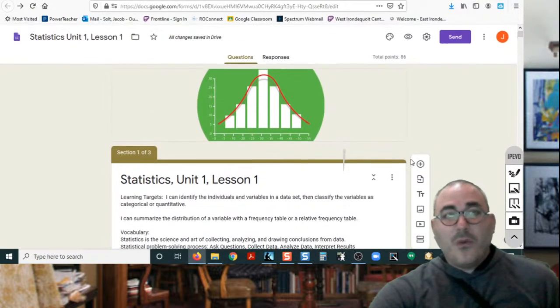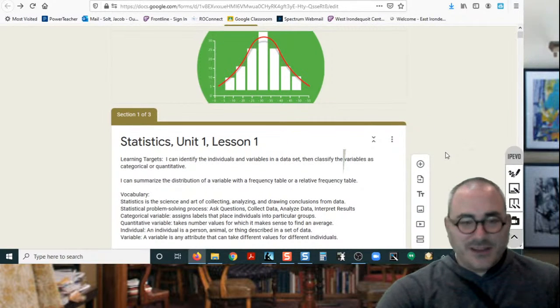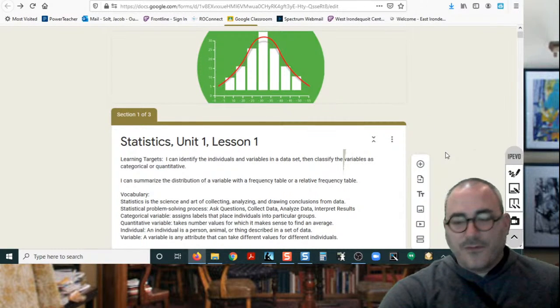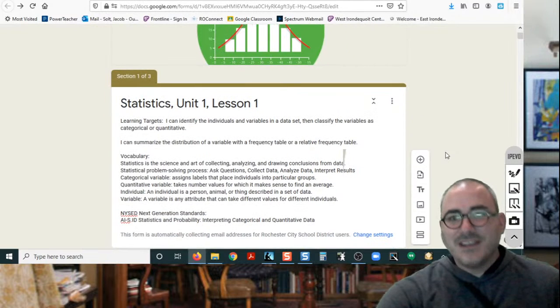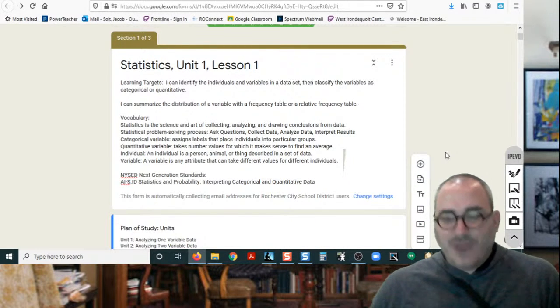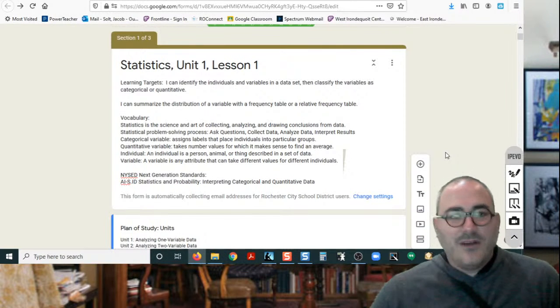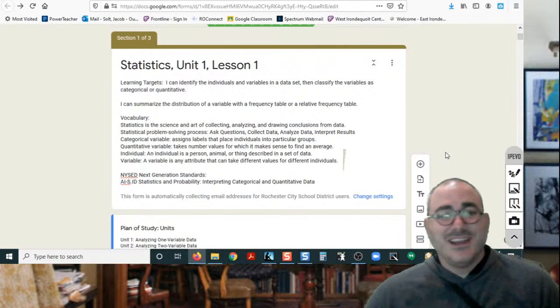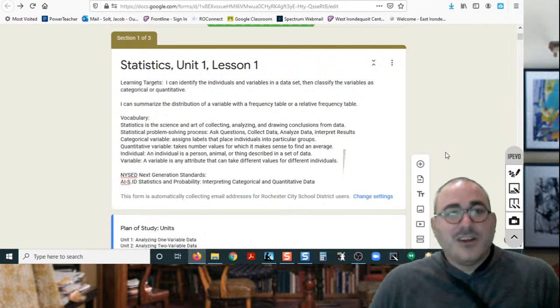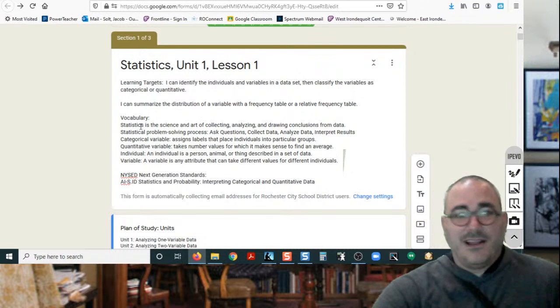Okay, so again, welcome to Statistics. This is what I envision we might use a little bit here in Statistics: these Google Forms. Maybe you've used them, maybe you haven't. They're a great way to collect information from you, and a great way to keep your assignments sorted. We'll use other kinds of Google Docs as well. These work out really well in terms of collecting your information and keeping it all together and saved. This is what it'll look like a lot of times.